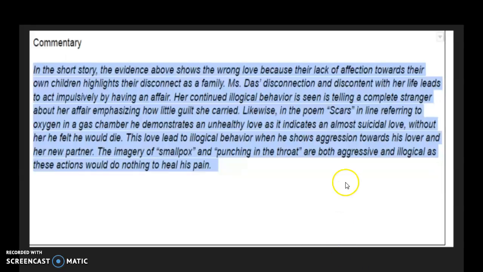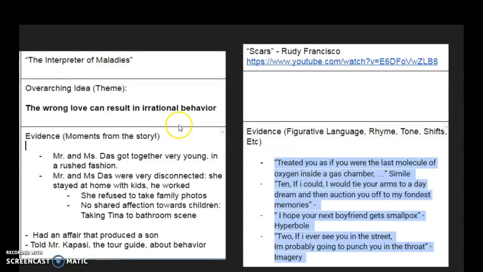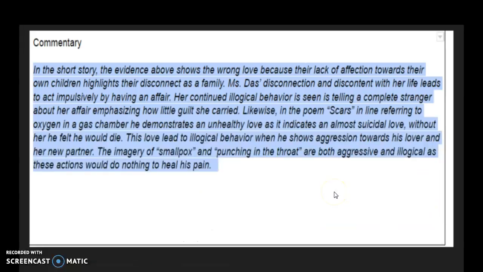You see there's quite a few typos here, but the idea was just to model. You have to comment on the evidence you choose. If you're linking these two texts to this theme, the wrong love can result in irrational behavior, select your evidence that you can comment on in answering how both those two texts produce the same idea, that the wrong love can result in irrational behavior.